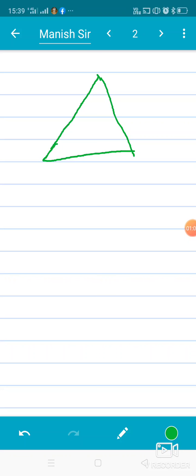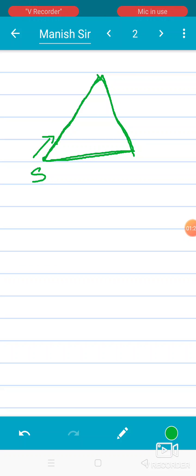When you go around the figure at once. Suppose this is the starting point S, and you move from here along the boundary of this closed figure and come back to S. This complete round of this closed figure is known as the perimeter of this figure.